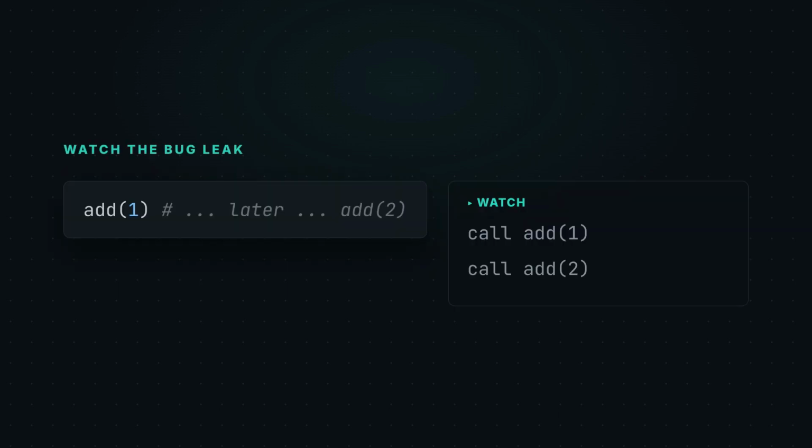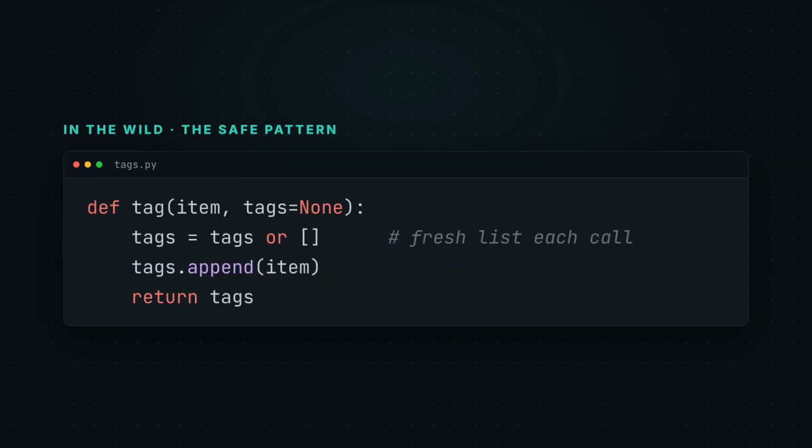Watch it happen. First call, add 1. You get a list with 1. But call it again with 2, and instead of a fresh list, the 1 leaks in. 1, 2. The default was shared across calls. That's the whole bug.